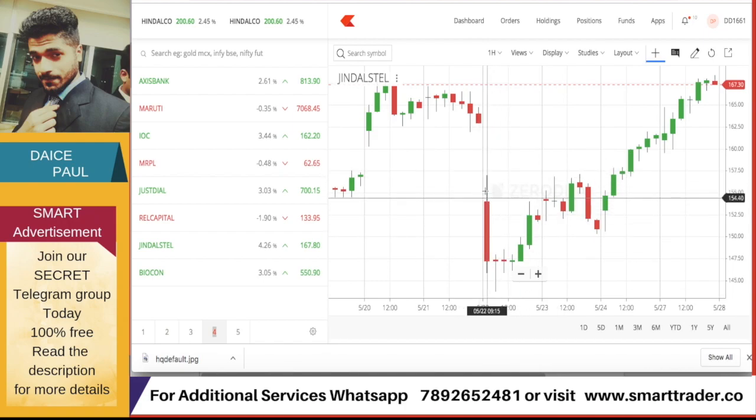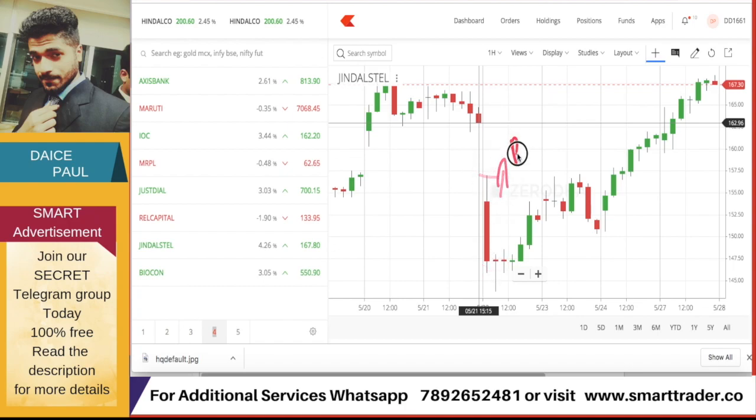For example, this was a gap down. If you see, there is a gap down over here. The market closed at this level and finally opened here, so it's a gap down. Now, whenever you see a gap down or gap up stock, if you're not able to take the opposite direction advantage within a few minutes, then wait for the 1 hour candle. Let the 1 hour candle complete and wait for the high and low of the candle. Only if the stock breaks above the level of the candle, then we go to buy the stock. In the same way, whenever the stock breaks the low, we tend to sell at this level.